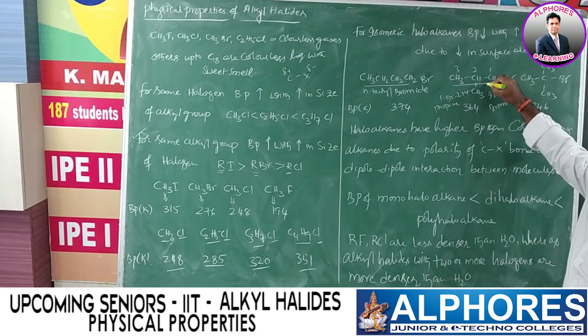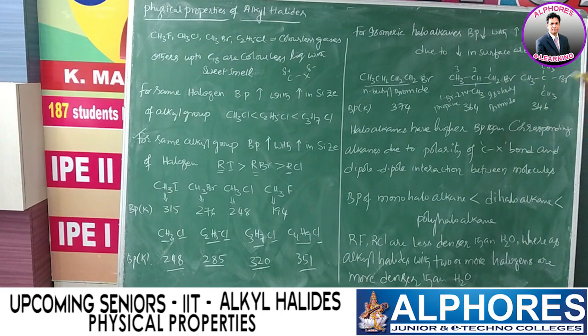Now for the same molecular formula C4H9Br, I am going to write one more isomer, in which again 3 carbon atoms are in the long chain, and the second carbon consists of a methyl group and the bromine substituent.